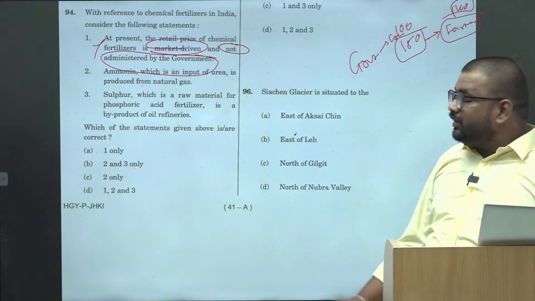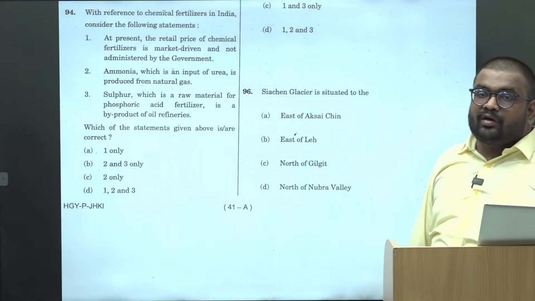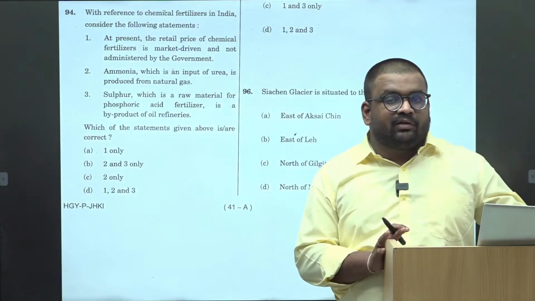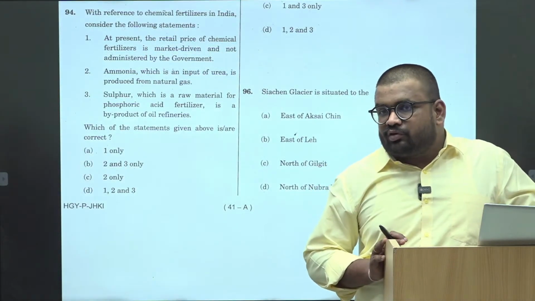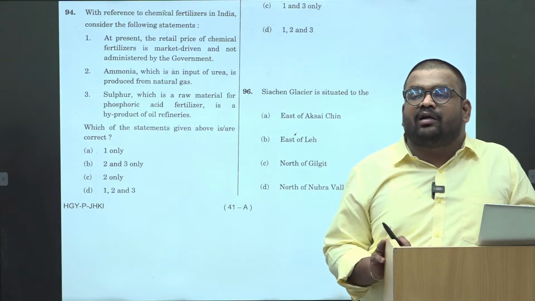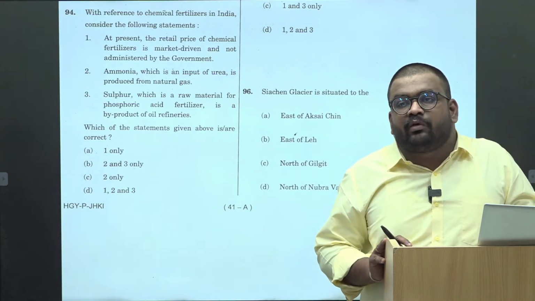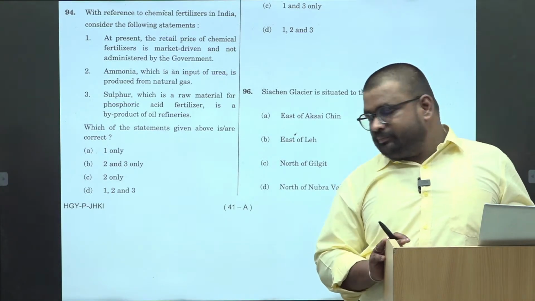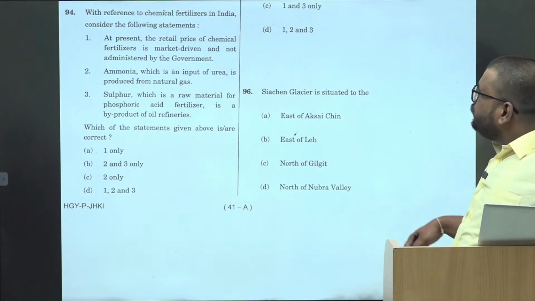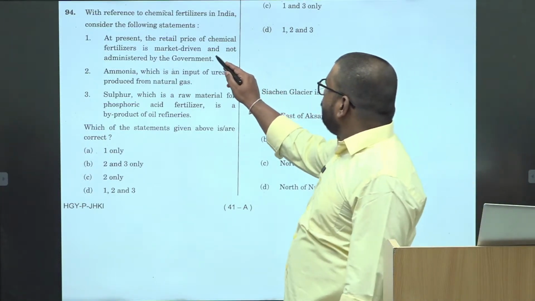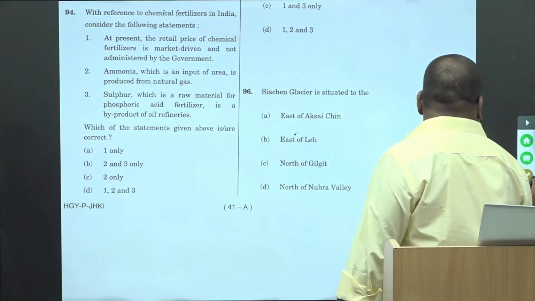So subsidy is provided by the government to the companies, not farmers directly. And that is one of the ways forward which we will be writing in answers on fertilizer subsidy, that is providing it through DBT.